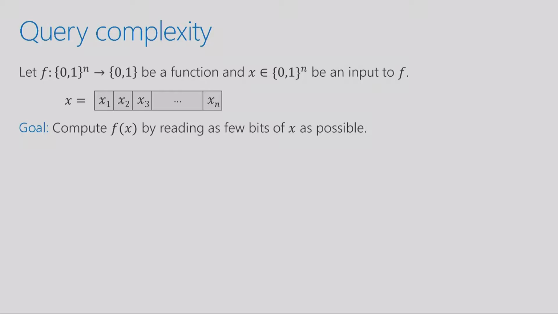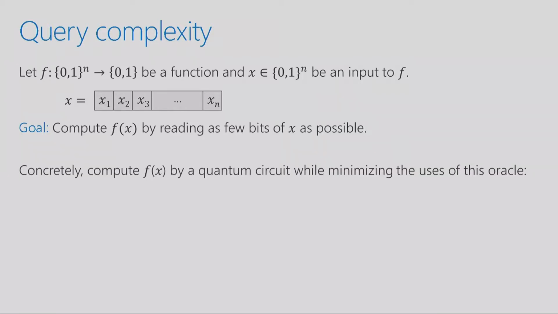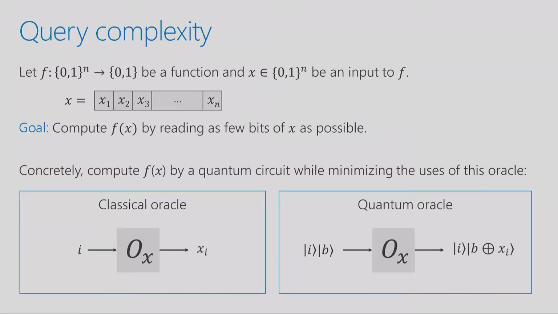And to be more concrete, in the classical setting, one way to think about this is you want to compute the function f of x using a circuit. In the quantum setting, you'll have a quantum circuit. In the classical setting, you'll have a classical circuit, while minimizing the uses of an oracle. And the oracle will be the object that knows what the input string x is. And that's the thing to which you submit an index i, and it'll respond to you with the value of the bit x of i. So formally, classically, you'll have an oracle that looks like that. It's an object Ox into which you submit an index i, and it replies x sub i to you.